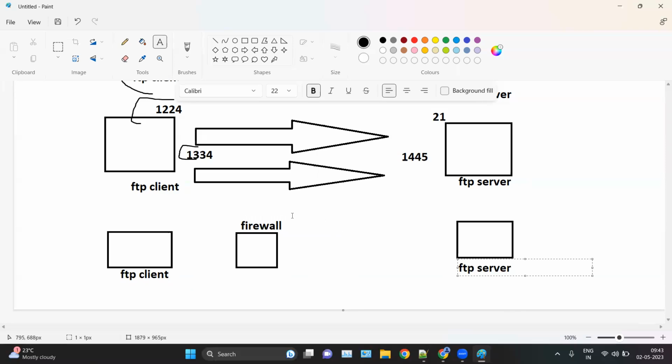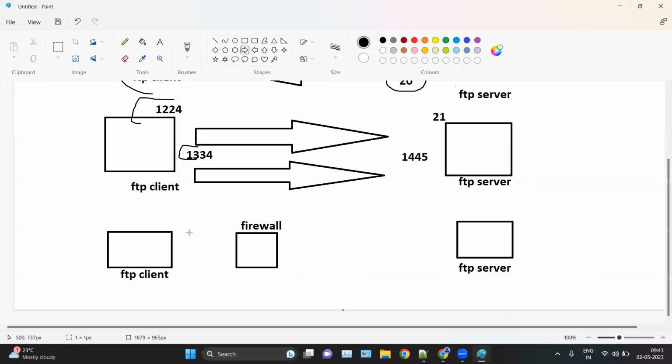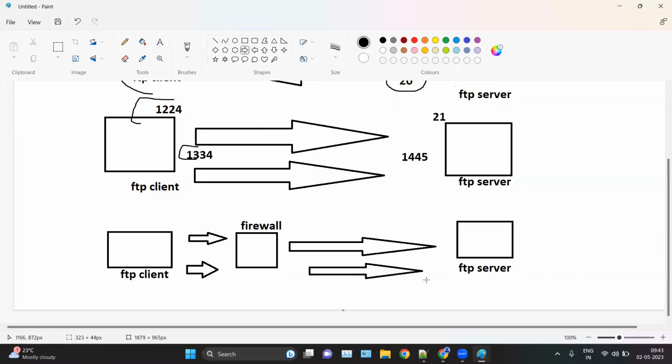Now the scenario is the same. Here, my FTP client sends the connection request, and the same as before, my FTP client sends the channel request, that is, a data channel request, and then the FTP client connects with any random port.